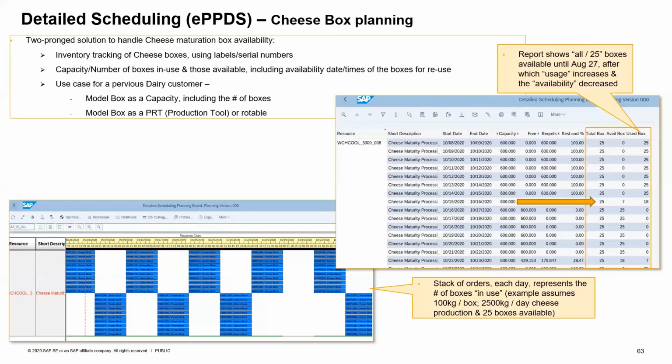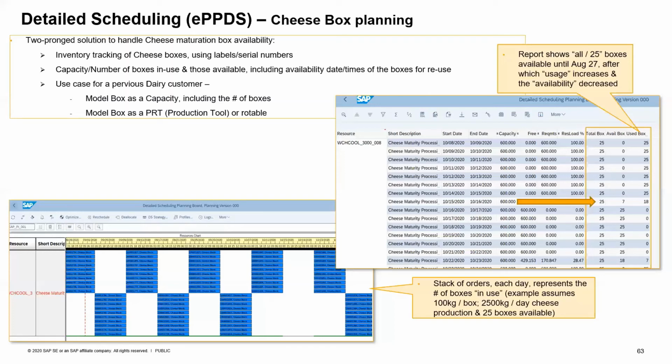As the orders keep coming in and the boxes get utilized, you will see that for the top 7 or 8 days the boxes are completely in use, and as the orders dwindle down, you will see that there are only 18 boxes in use, 7 available, and further down there are no boxes in use at all, indicating that there is no demand for cheese block. So that's one way of representing this functionality.